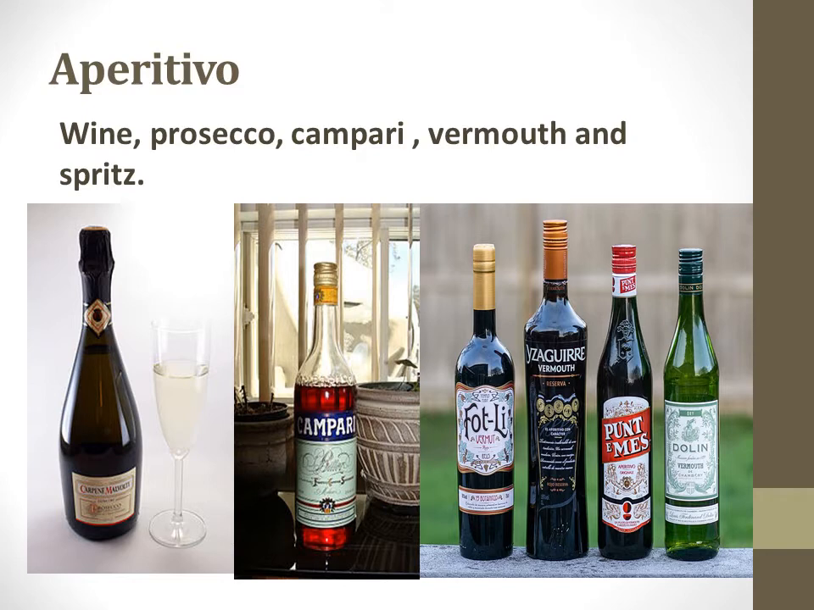Here in the aromatized wines, we have four different varieties of vermouth. Vermouth is to be considered as aromatized wine. The first one is pronounced as Fothly. Next one is Jagire. Next is Ponthemus, and the last one is Dolin. So these are the brands of vermouth only, where vermouth comes under the category of aromatized wine. We can also serve the liquor Campari over ice along with a small amount of soda, or we can also serve the white wine. So these are some of the basic examples of aperitivo.